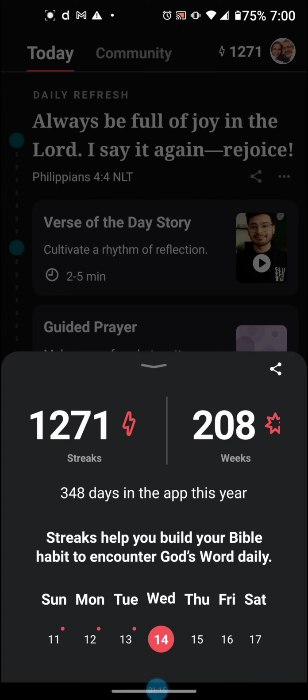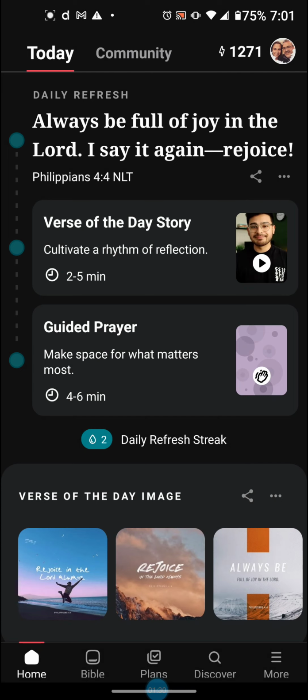Now, you might not be as competitive as me, and it might not be a big deal, but for those of us that are competitive and like streaks, we'll move heaven and earth to make sure that we keep those streaks intact. So anyways, this streak function is cool from an accountability perspective.